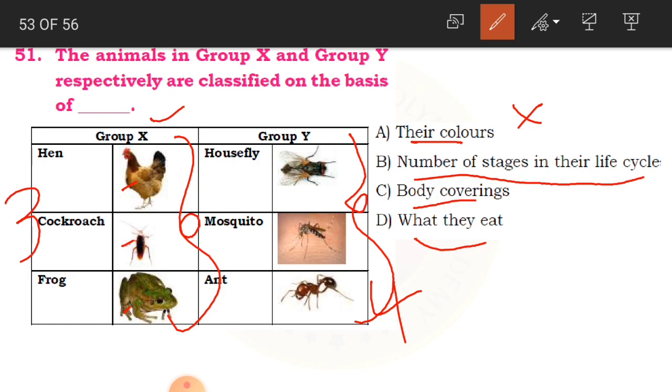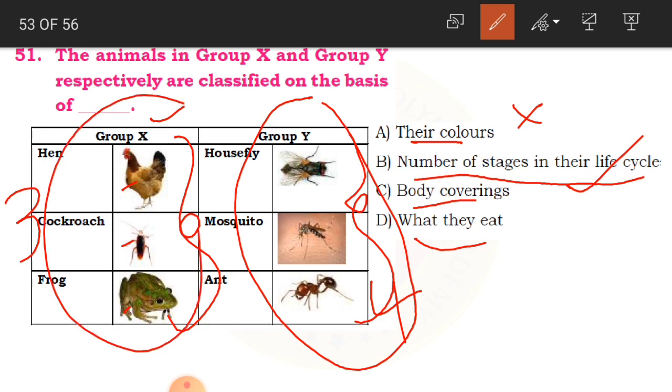That is why B will be the correct answer. As group Y has got 4 stages, they are different to group X, because group X has got 3 stages.